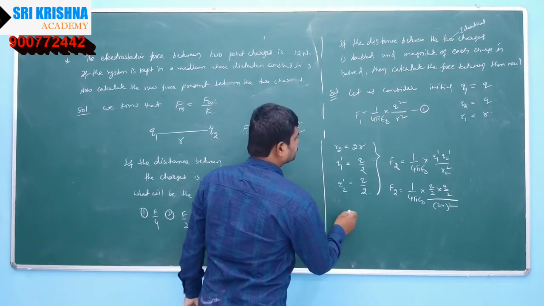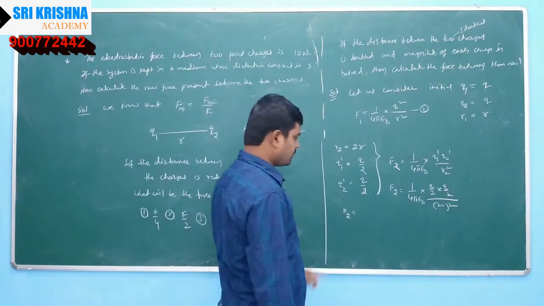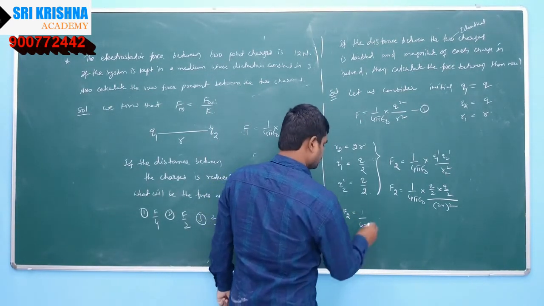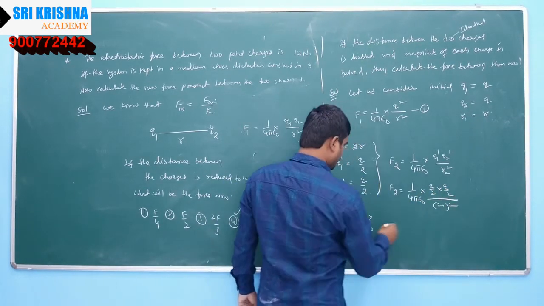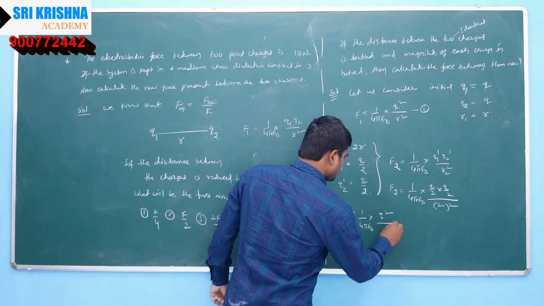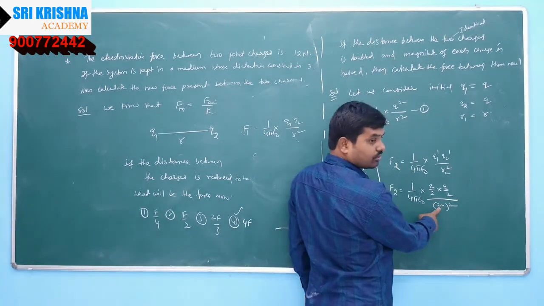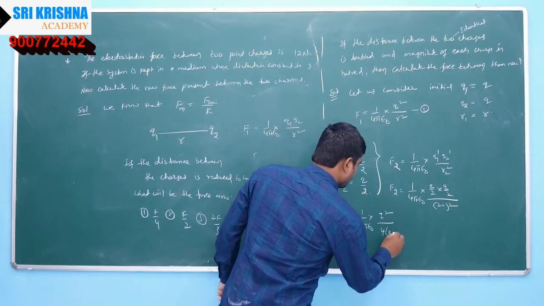See, the value of F2 is equal to 1 by 4 pi epsilon naught into q square by 4, divided by 2r whole square, which is 4 into r square.